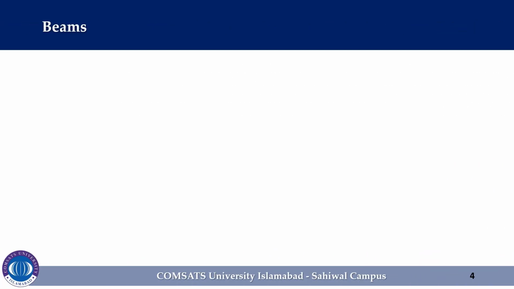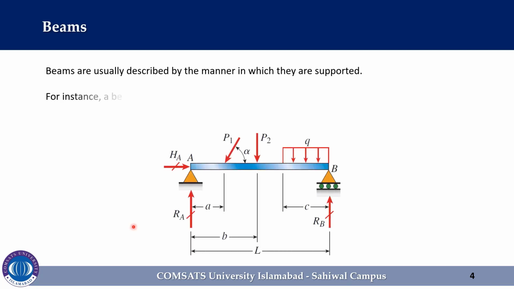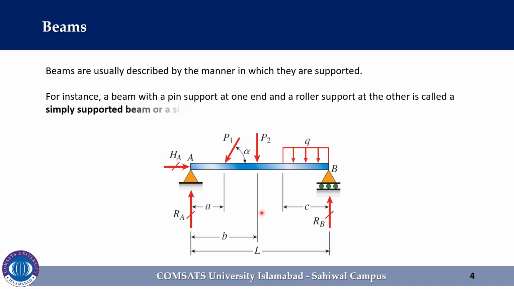Now we will see and discuss the different types of beams and loadings. Beams are usually described by the manner in which they are supported. For instance, a beam with a pin support at one end and a roller support at the other end is called a simply supported beam or a simple beam.